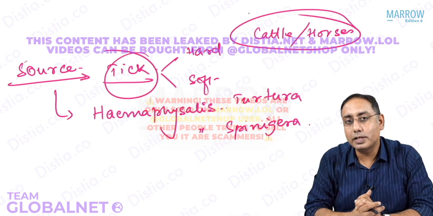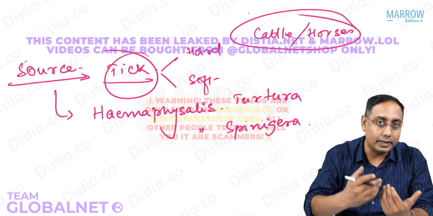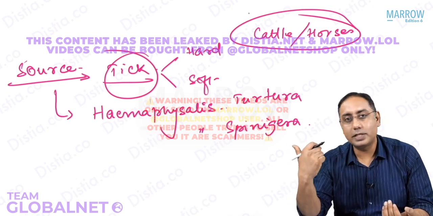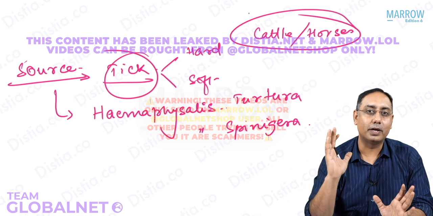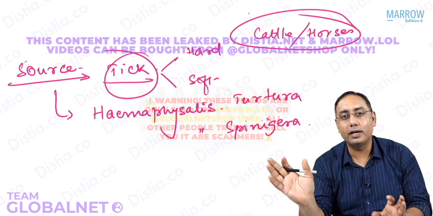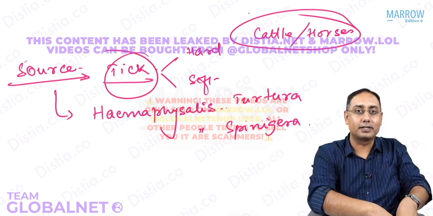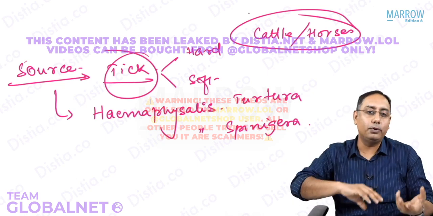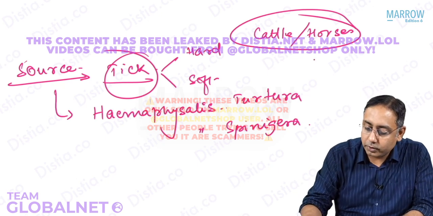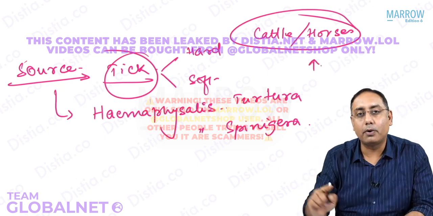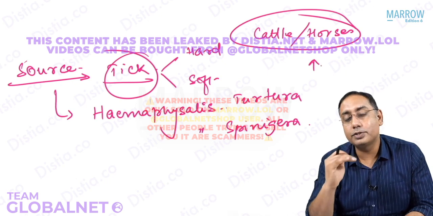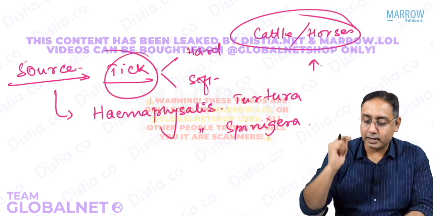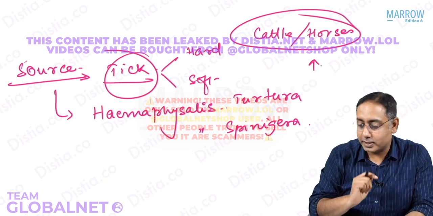Are you getting it? So what is the vector? The vector is actually the tick. The tick is supplied by cattle. Cattle does not have anything to do with the KFD virus. Cattle is supplying the tick. The tick will carry the KFD virus from monkey to cattle or monkey to human and so on. So you need to understand that cattle also play an important role in the maintenance of the infection, because they are supplying the ticks, and ticks can transmit the KFD disease.